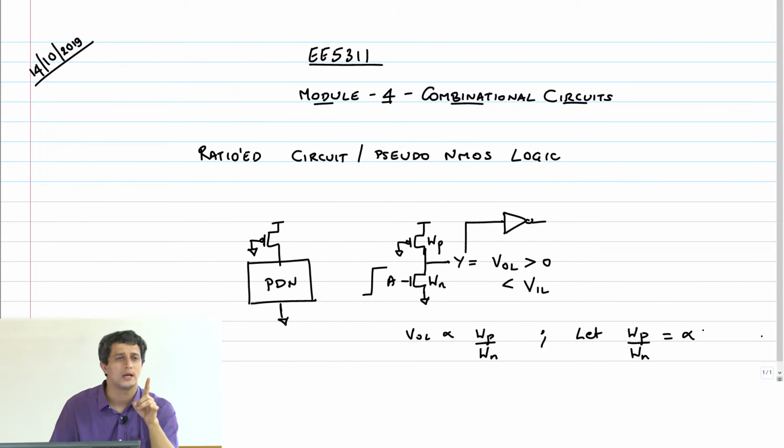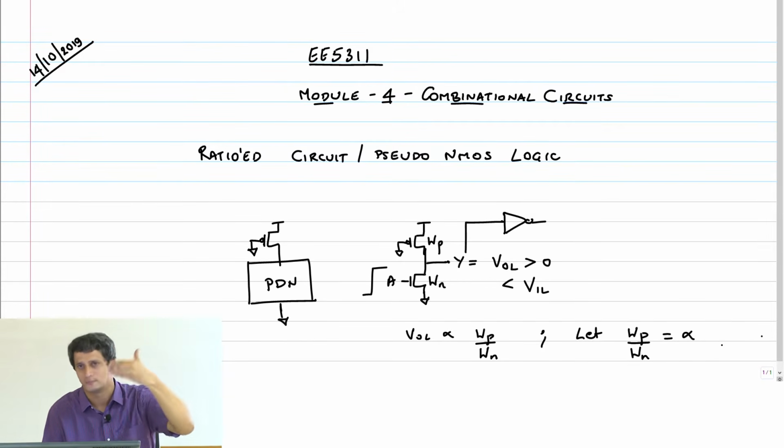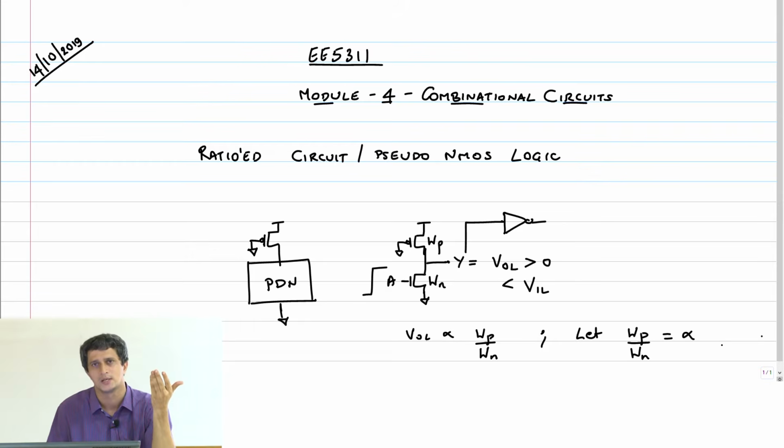Is WP by WN, that is alpha, greater than 1 or lesser than 1? I'll ask you again. What should VOL be? Very close to ground, maybe 0.1 volt. So WP by WN has to be less than 1 now. That's the difference between the static CMOS logic and the pseudo NMOS logic. We are sacrificing the pull-up strength in the process.